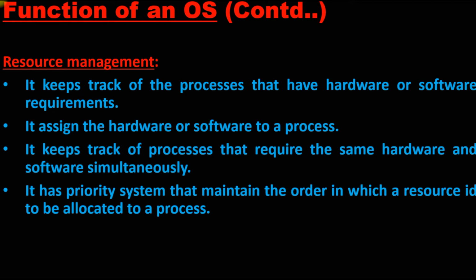It has a priority system that maintains the order in which a resource needs to be allocated to a process. Resource ID means what type of resource we need to allocate, and it depends upon priority. Priority means what? For example, if I shut down the computer, some tasks may still be running in the background.